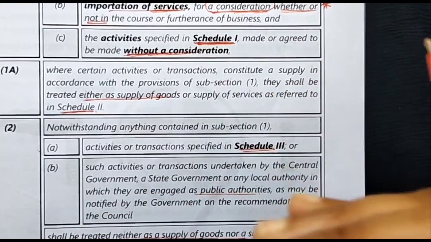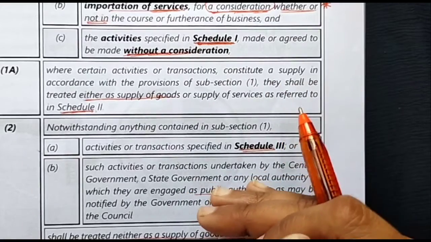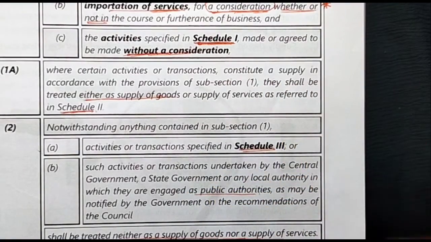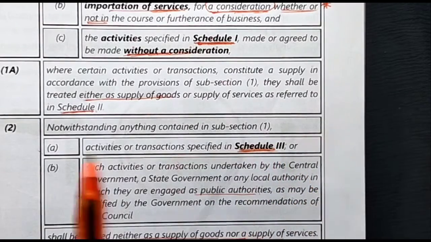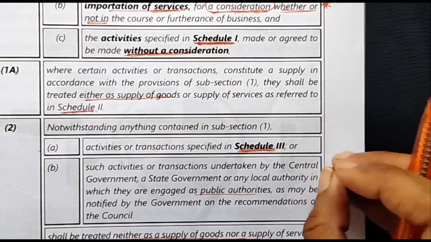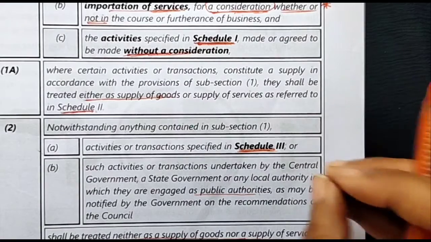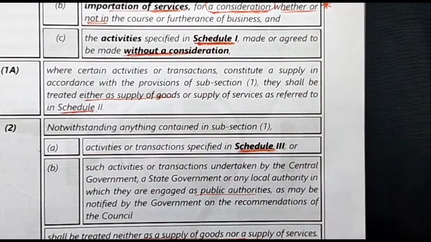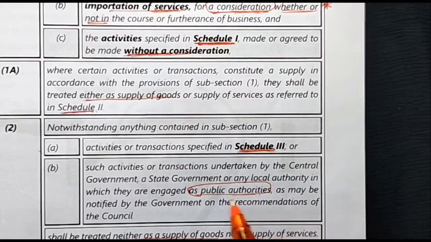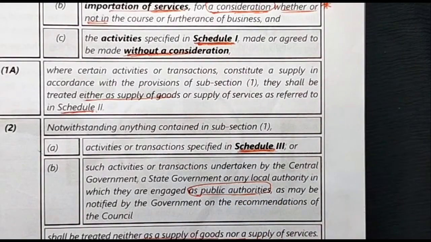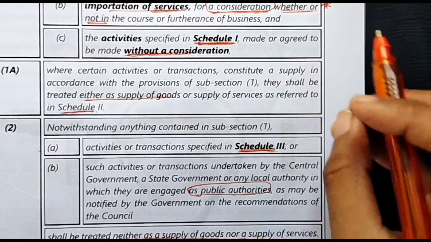So, section 7 subsection 2 states what are the matters which are not included in supply or not considered as supply. The first one is that there are some activities given in Schedule 3. Activities or transactions specified in Schedule 3 are not considered as supply. And the activities or transactions undertaken by the central government, state government or local authority in which they are engaged as a public authority are also not treated as supply.